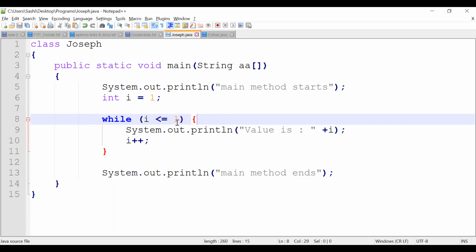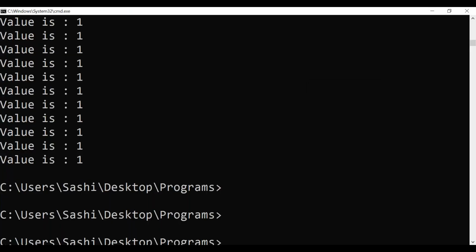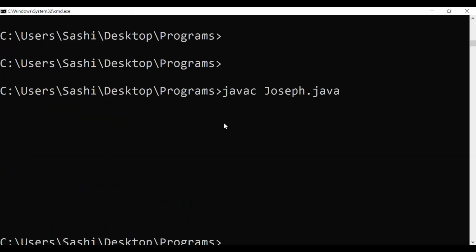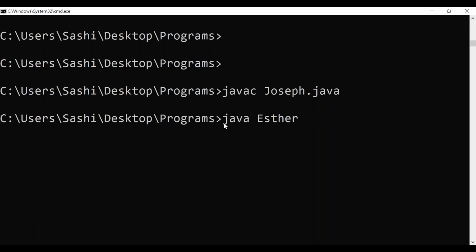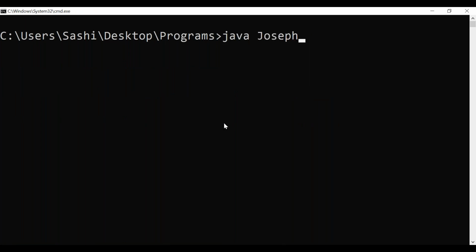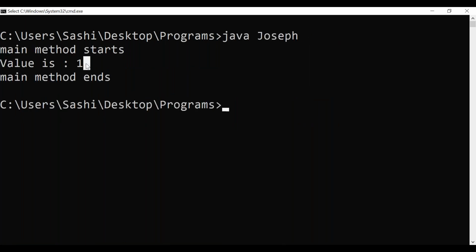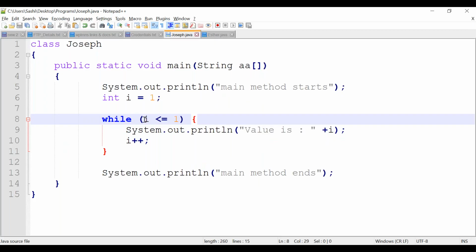If the condition becomes true, then the loop will be executed. Let's rerun the program. See, at least the first time we are checking the condition is true.